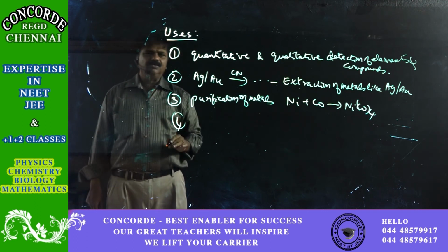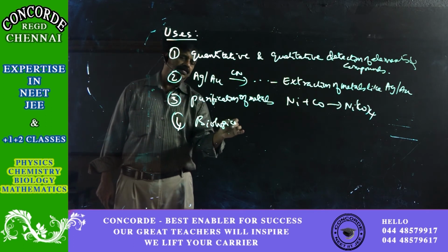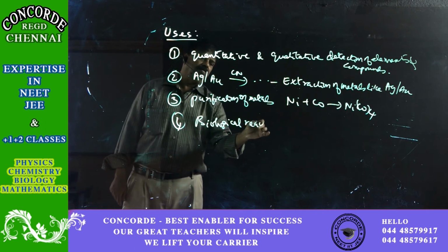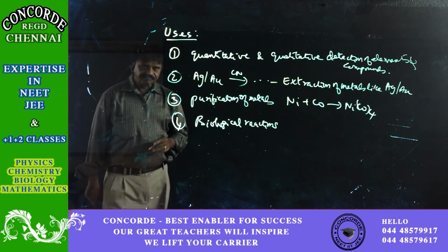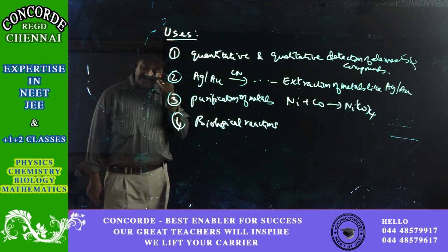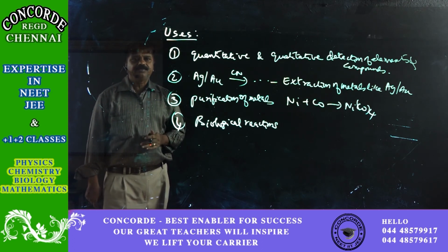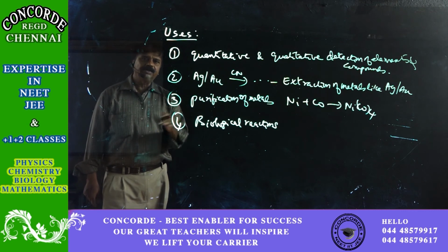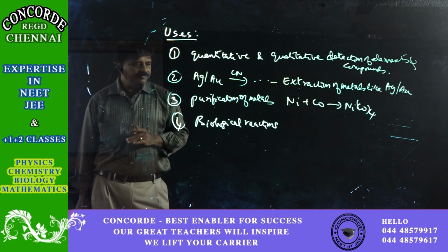Then there are a lot of biological reactions which are because of coordination compounds. For example, the chlorophyll contains magnesium. Okay, so magnesium is a central metal atom there, and there is a complex of magnesium.